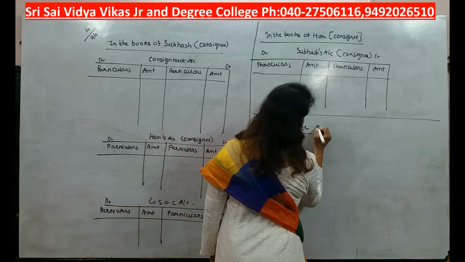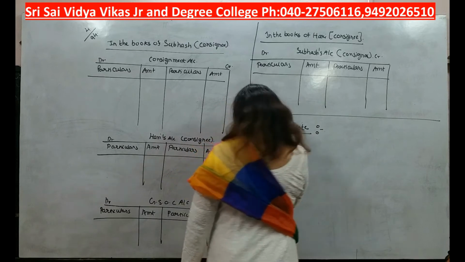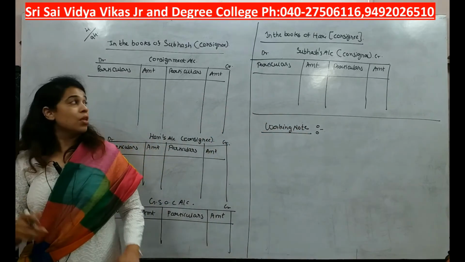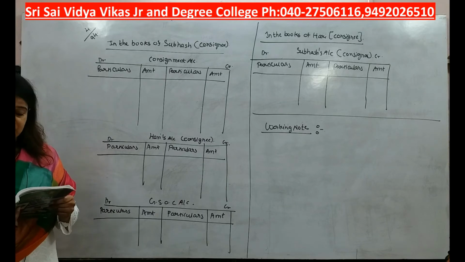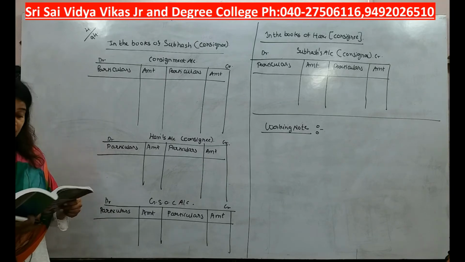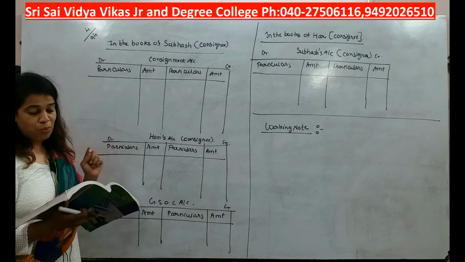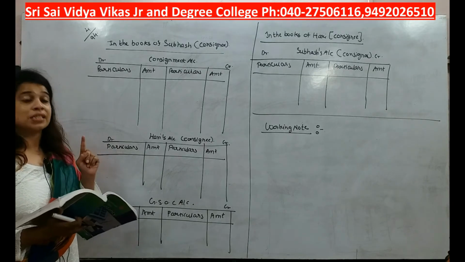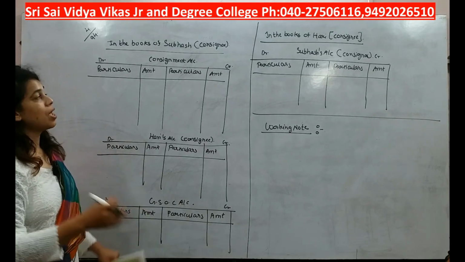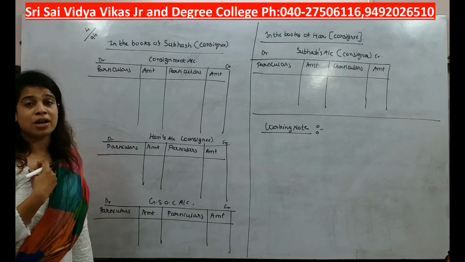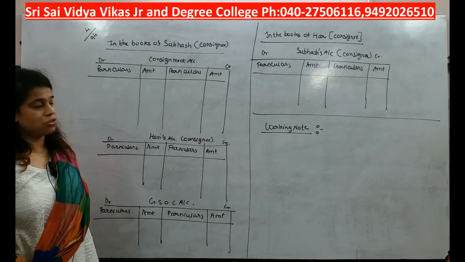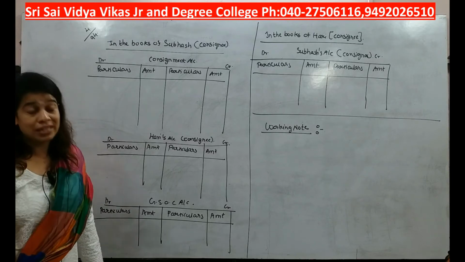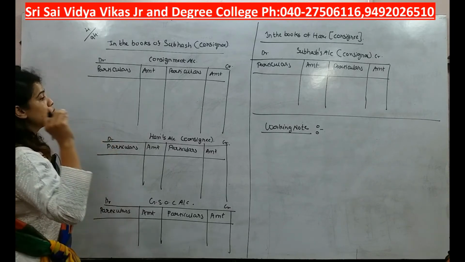Okay, now let's start. Now, see, what are they saying? Subhash of Sripur consigned to Hari of Hyderabad 60 boxes of medicines at rupees 400 each. Okay, who are we? We are Subhash, we are consignor. We are sending goods to Hari. We are Subhash, I'm sorry. So, what are we doing?